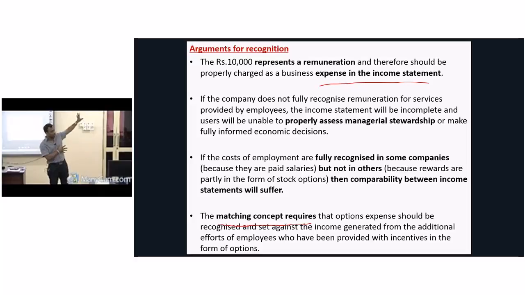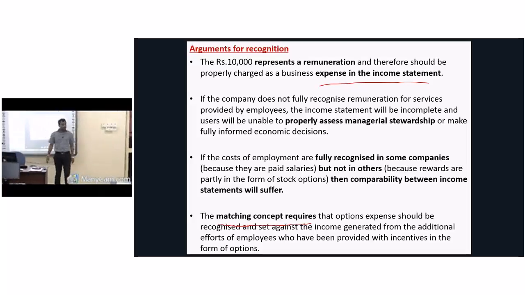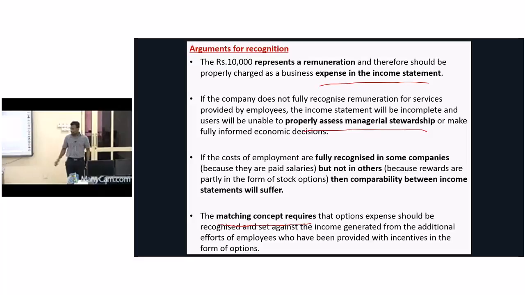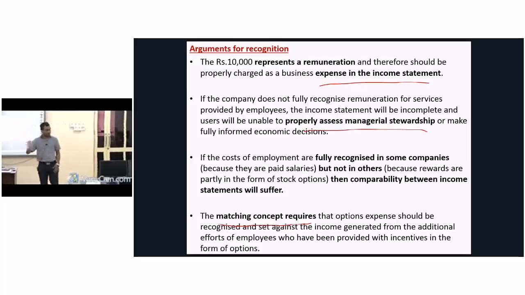There are big arguments: no, we should not recognize this. I'll show you, even from IFRS. Then there is another one. Look, to assess the real managerial capacity, we need to recognize this. Why? Let's take a good example. At the beginning of the first year, in my three-year example, I come and give the offer.